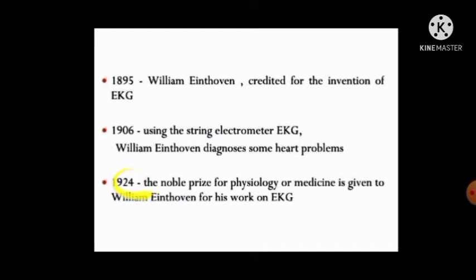In 1924, the Nobel Prize in Physiology and Medicine was given to William Einthoven for his work on EKG or electrocardiogram.